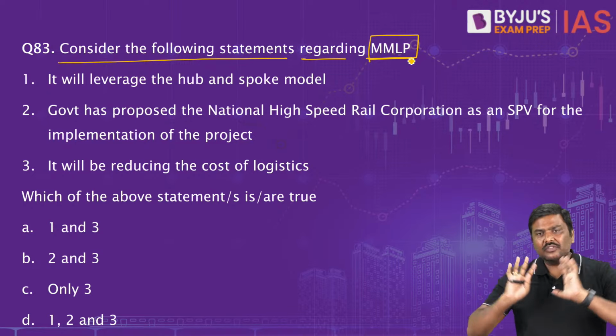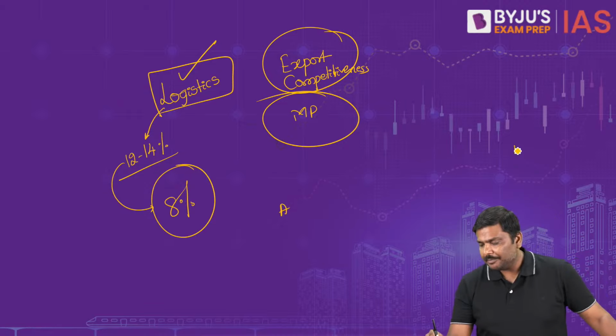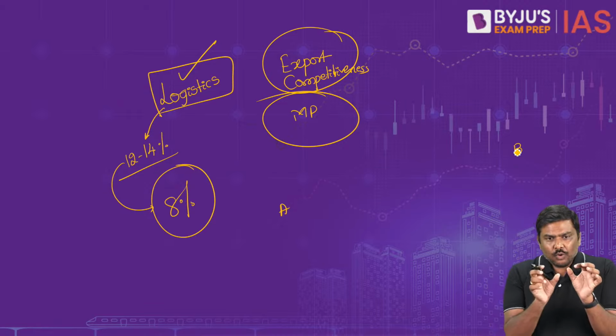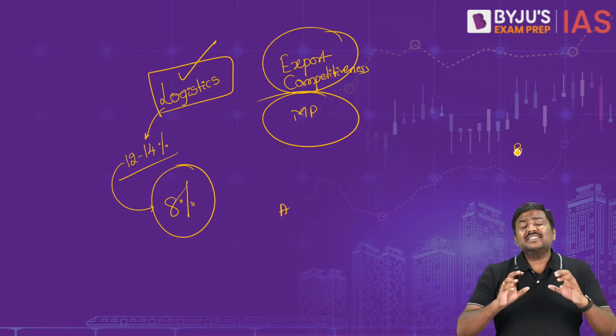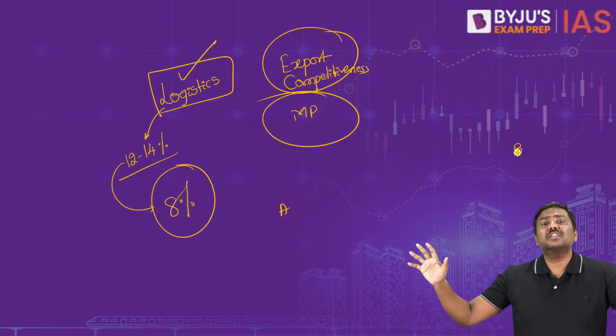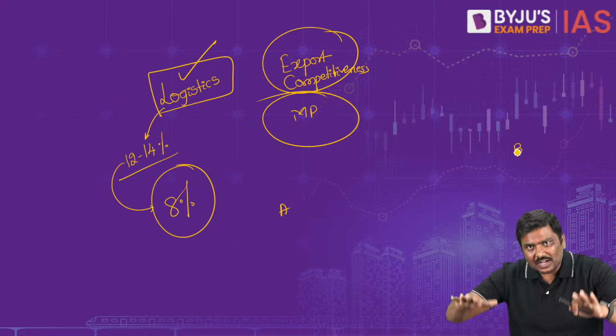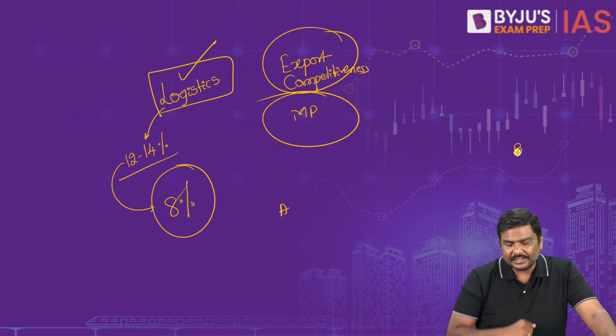The whole objective is, imagine you want to move a product from point A to point B. What is the best mode for the transportation? What is the best possible way so that you can reduce the cost of logistics? For example, sir, what do you mean by that?